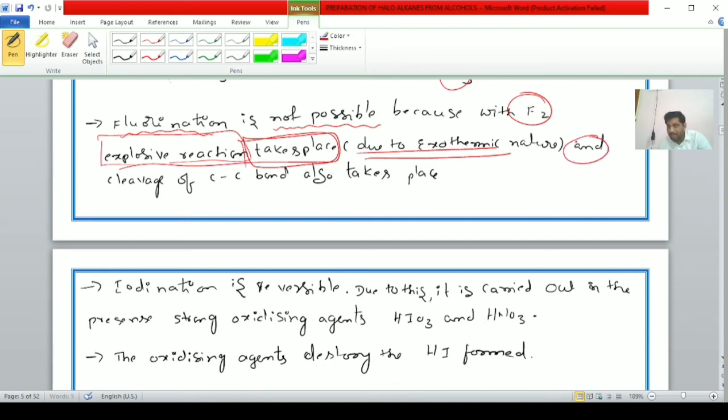And sometimes cleavage of the carbon-carbon bond also takes place. Due to liberation of high amount of energy, the CC bond of the alkane also cleaves. That's why this method cannot be used for the preparation of fluoroalkanes.